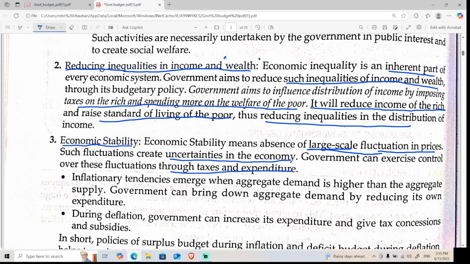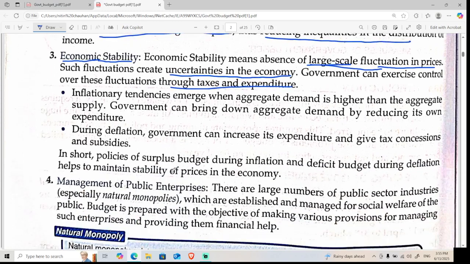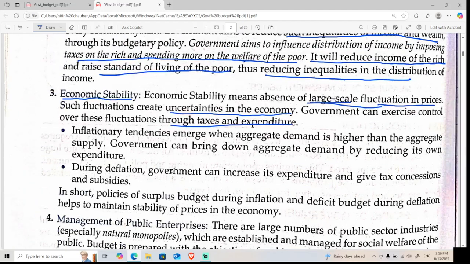So jobs are directly linked with development. How many jobs are created in the country has a direct relationship with development, because all the jobs created will produce things which will shine the name of the country, for which India will be known. Getting me? So this is what I'm talking about. There is one more thing that is written: inflationary tendency. If there is a tendency, it means there is an expectation that the prices of some things are going to rise.